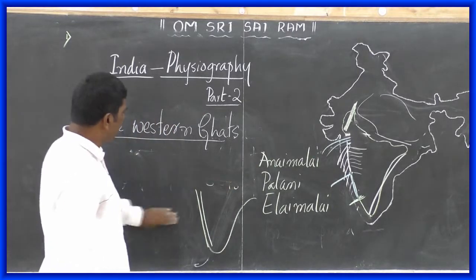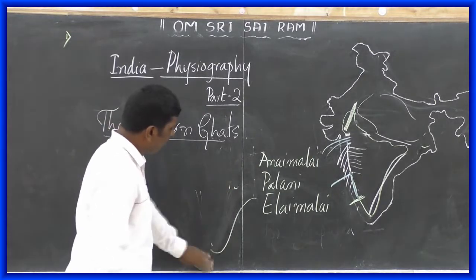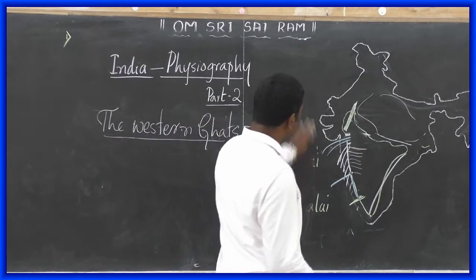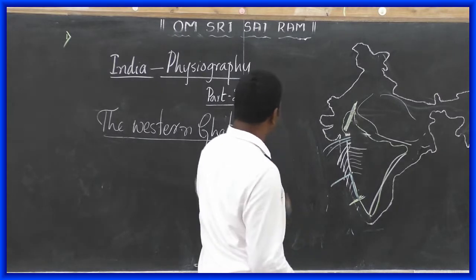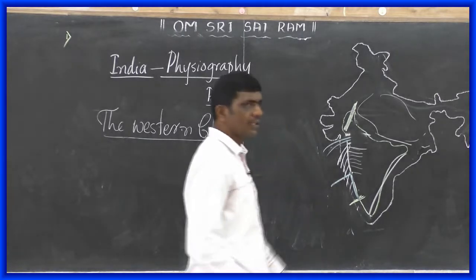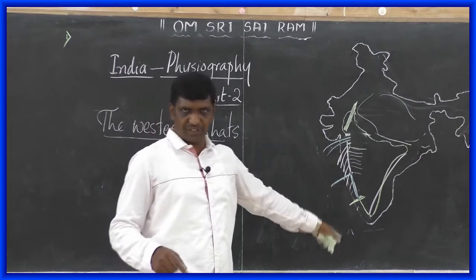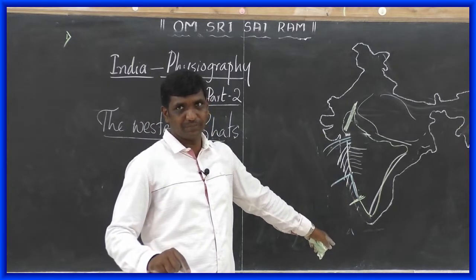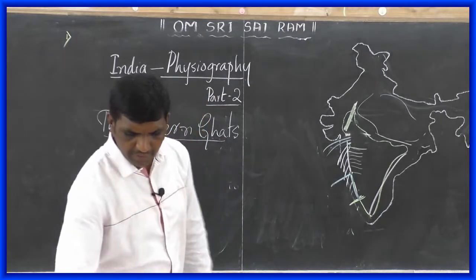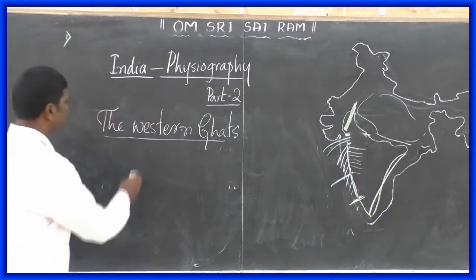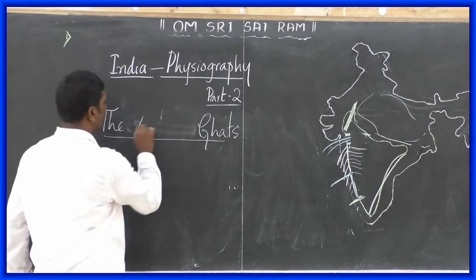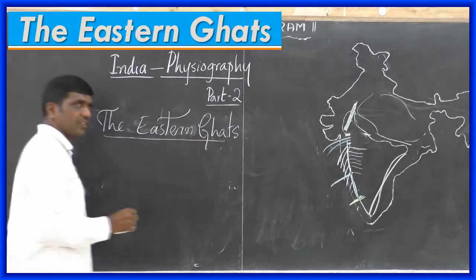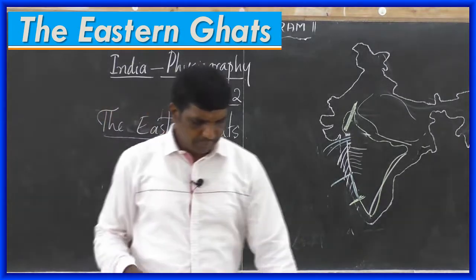See, while discussing Western Ghats, I said Western Ghats are continuous. But what about Eastern Ghats? Eastern Ghats are not continuous as Western Ghats. They are not continuous. Now we are going to see the Eastern Ghats.